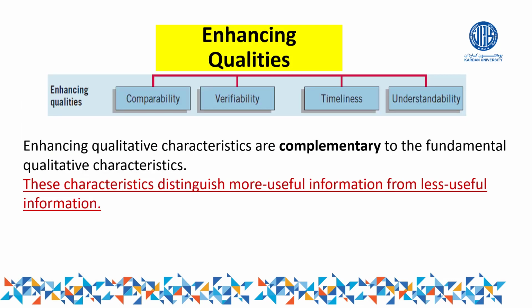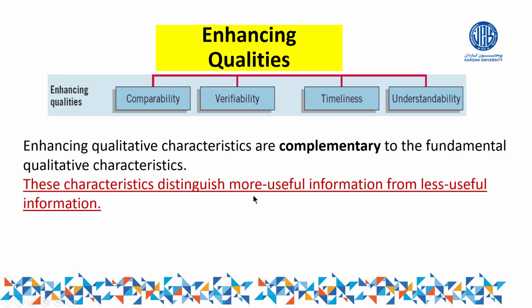That's very simple. The second quality of accounting information is enhancing quality, as we said before. Number one was fundamental, and that was divided into two parts, relevance and faithful representation. The second quality is enhancing quality, which acts as a complementary to the first part. It includes comparability, verifiability, timeliness, and understandability.